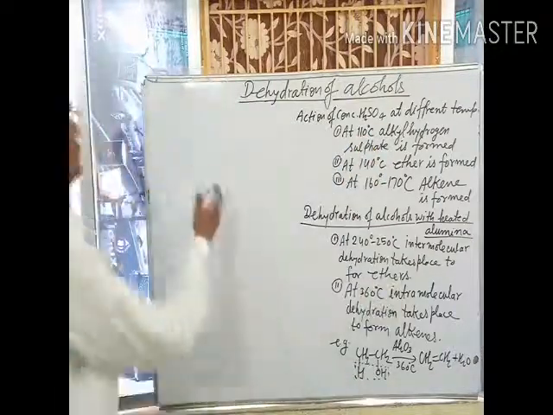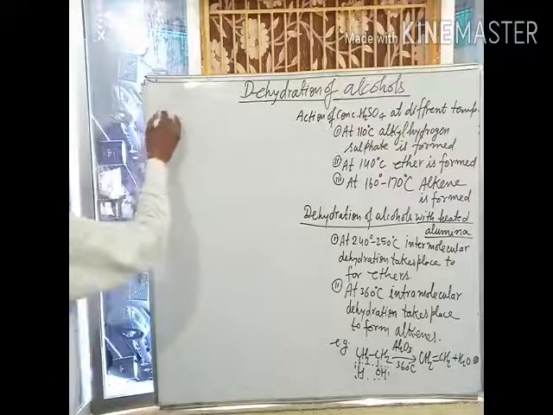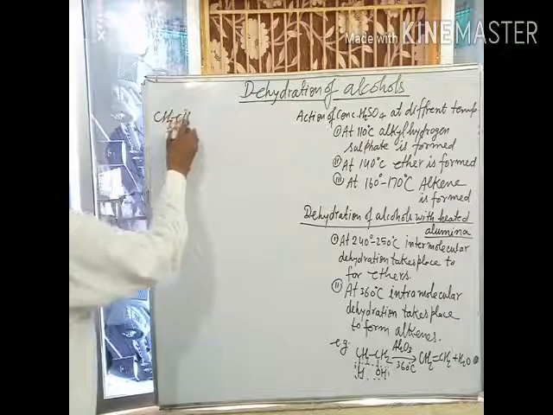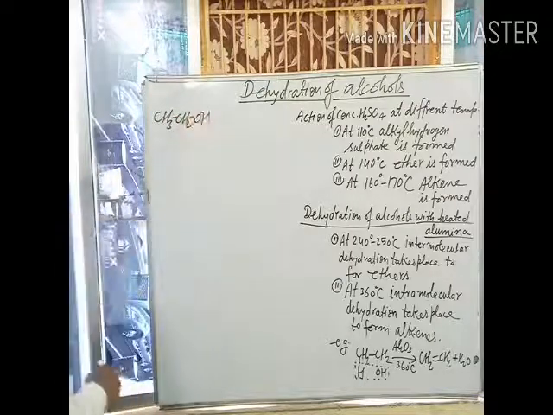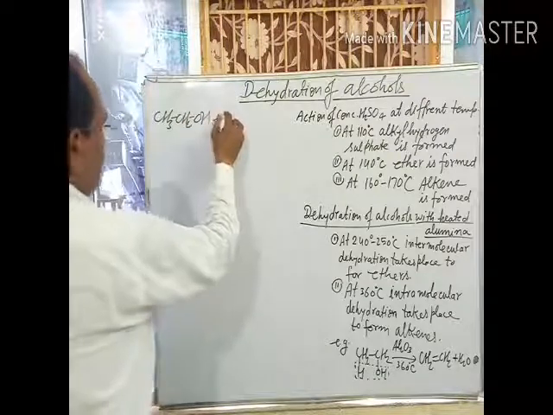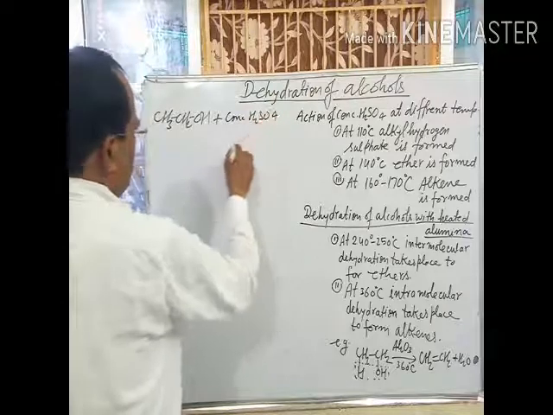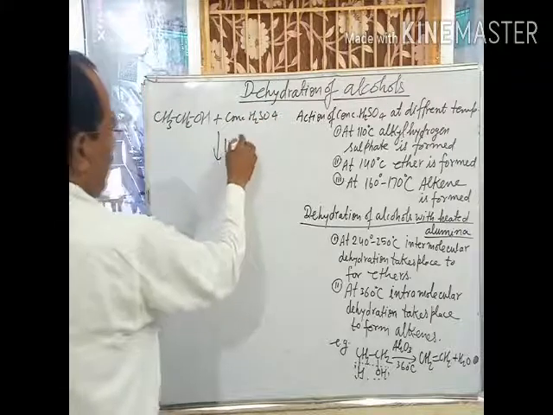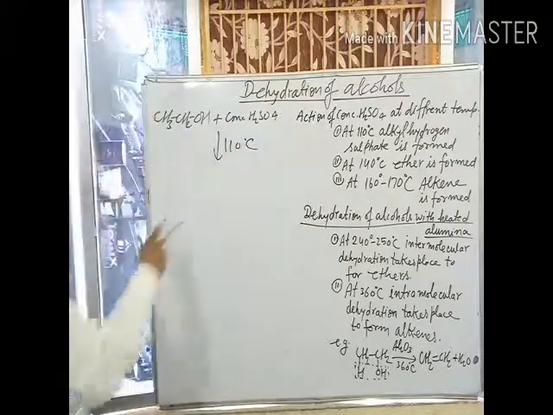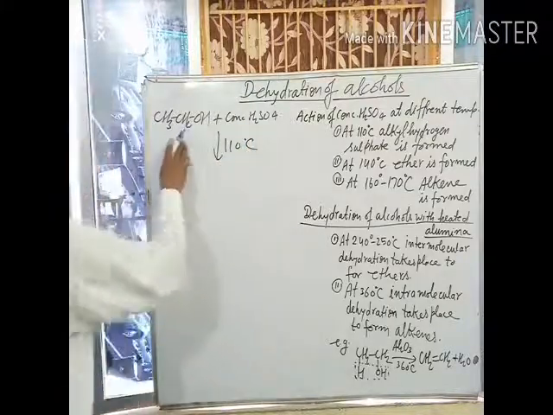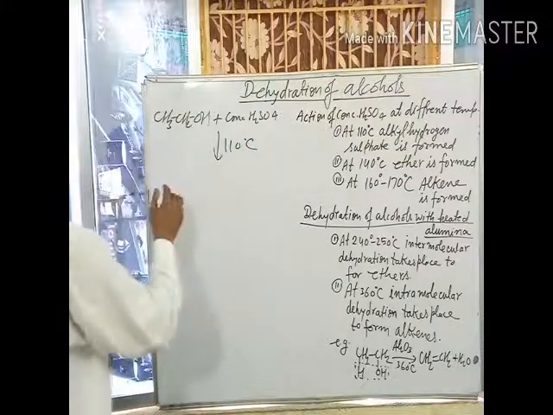For example, when ethyl alcohol CH3CH2OH is heated with concentrated sulfuric acid at 110 degrees Celsius, alkyl hydrogen sulfate, in this case ethyl hydrogen sulfate, is formed.